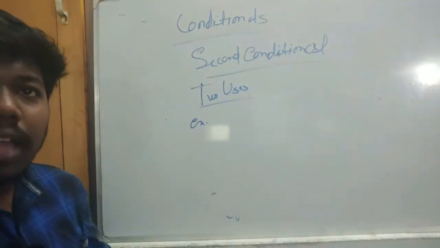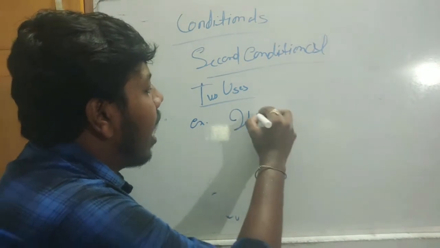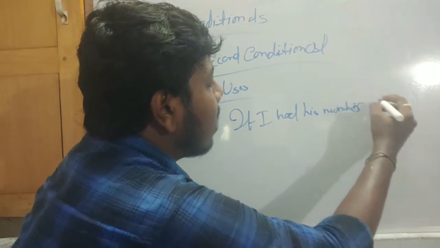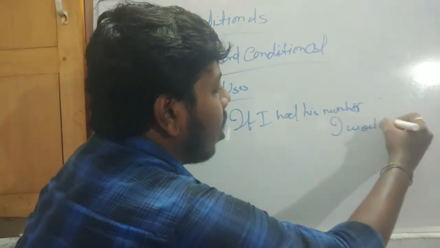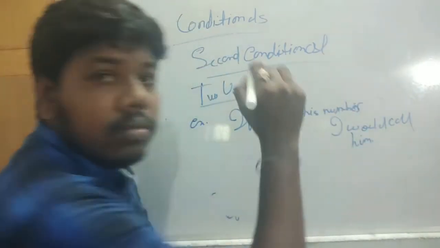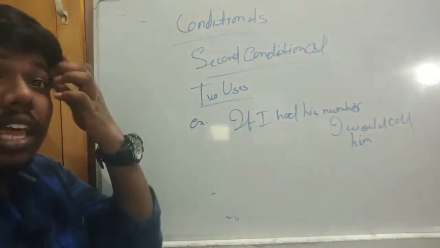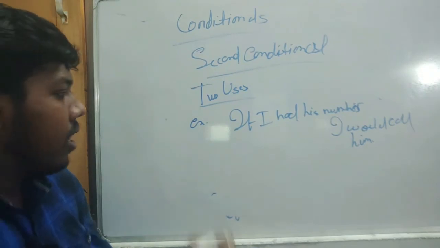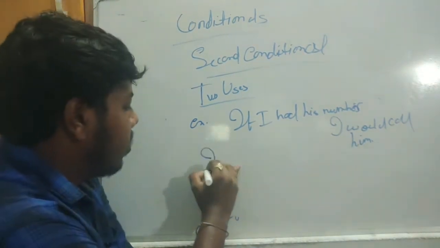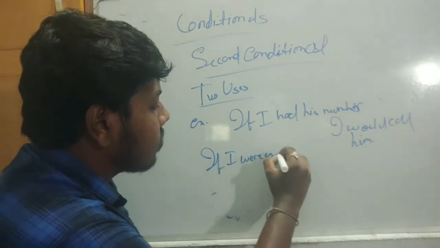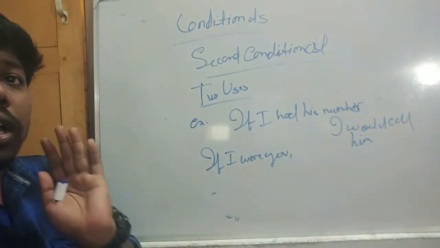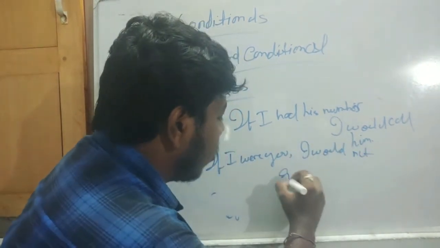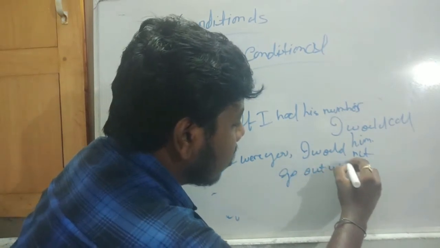So what is the example here? If I had his number, I would call him. Next: If I were you, I would not go out with that man.